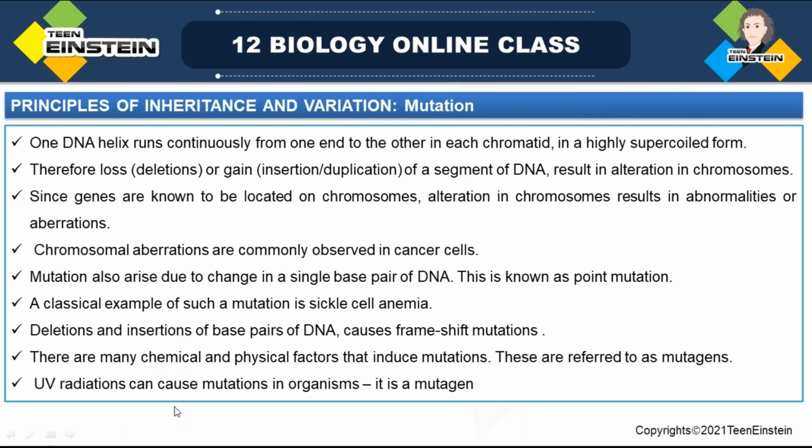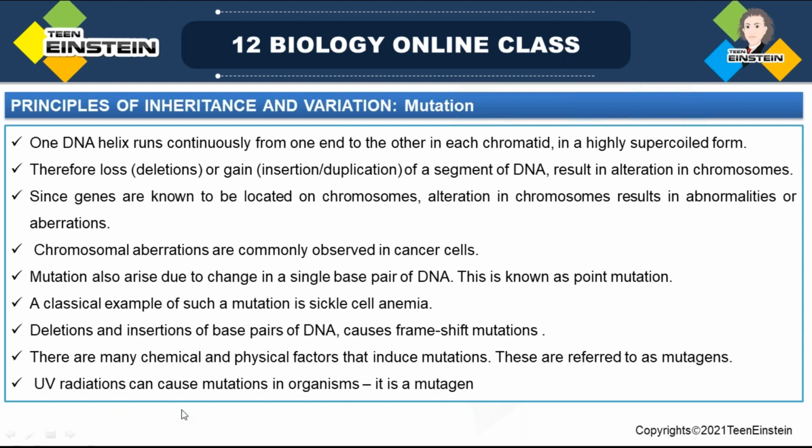There are many chemical and physical factors that induce mutation. These factors which induce mutation are called mutagens. So what are mutagens? The chemical and physical factors that induce mutation are called mutagens.